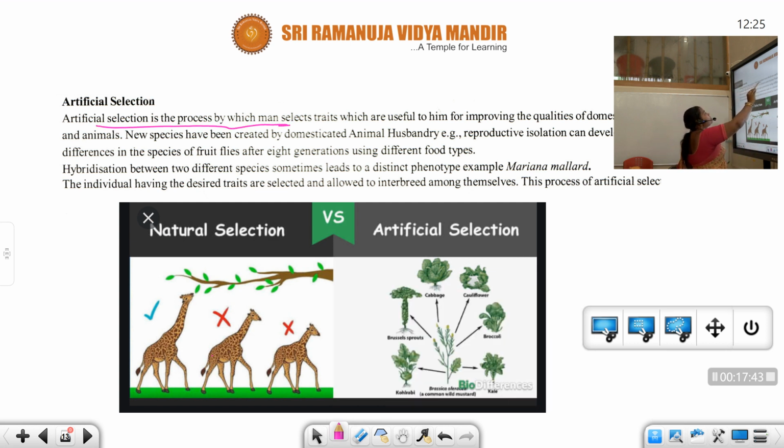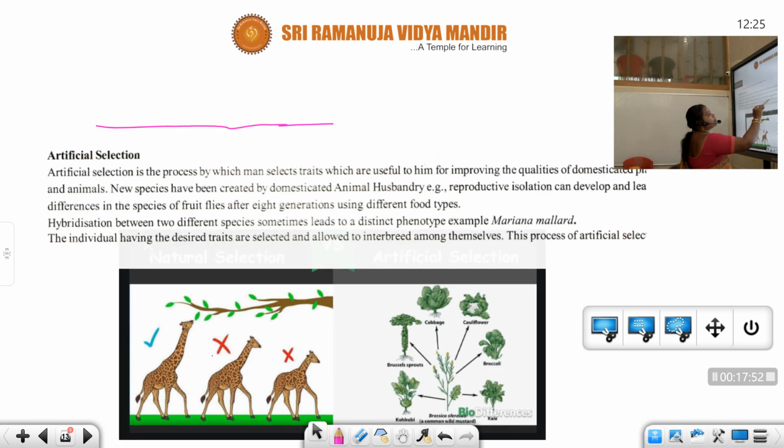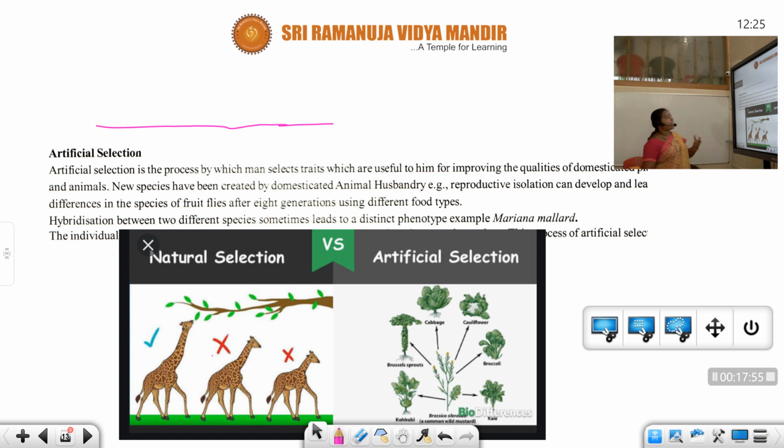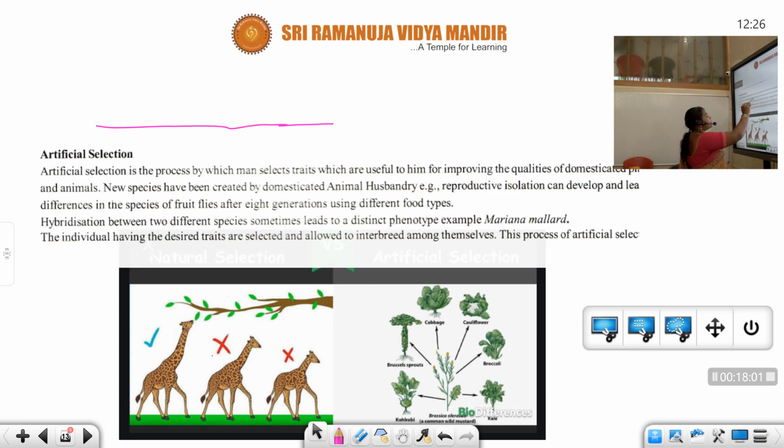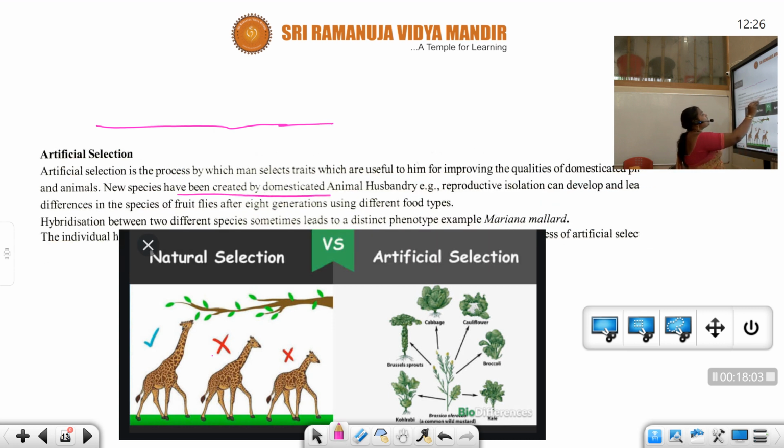Artificial selection is the process by which man selects the traits which are useful to him for improving the qualities of domesticated pets and animals. Here, new species have been created from domesticated animals, in animal husbandry. Example, reproductive isolation can develop, and differences arise in species of fruit flies after 8 generations using different food types. Next, another important technique is hybridization, students.